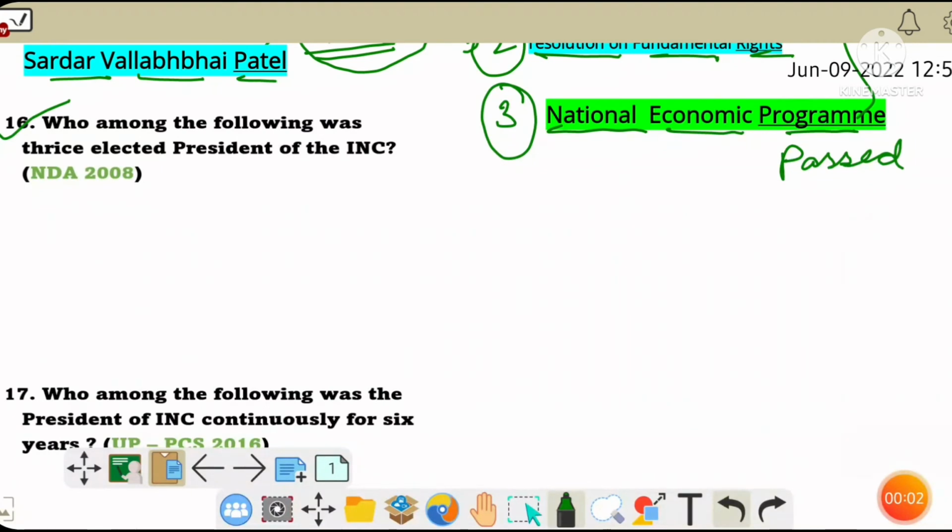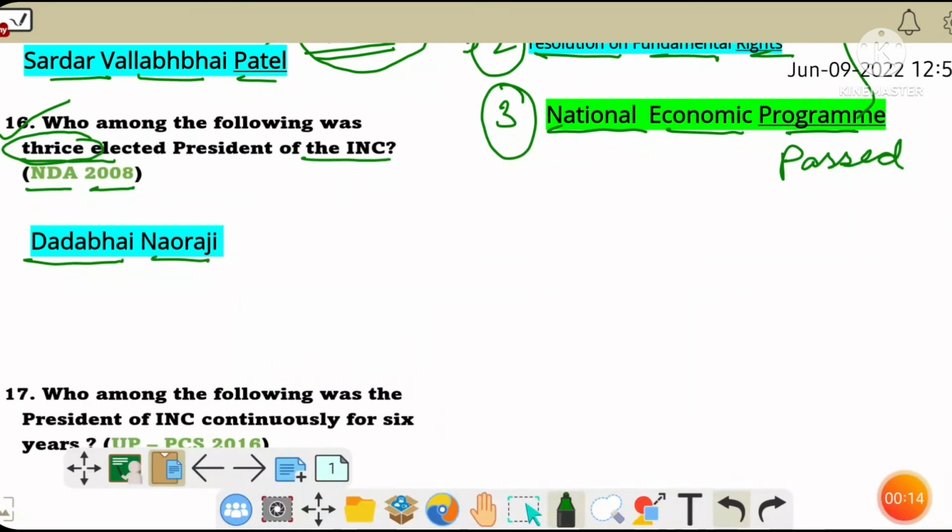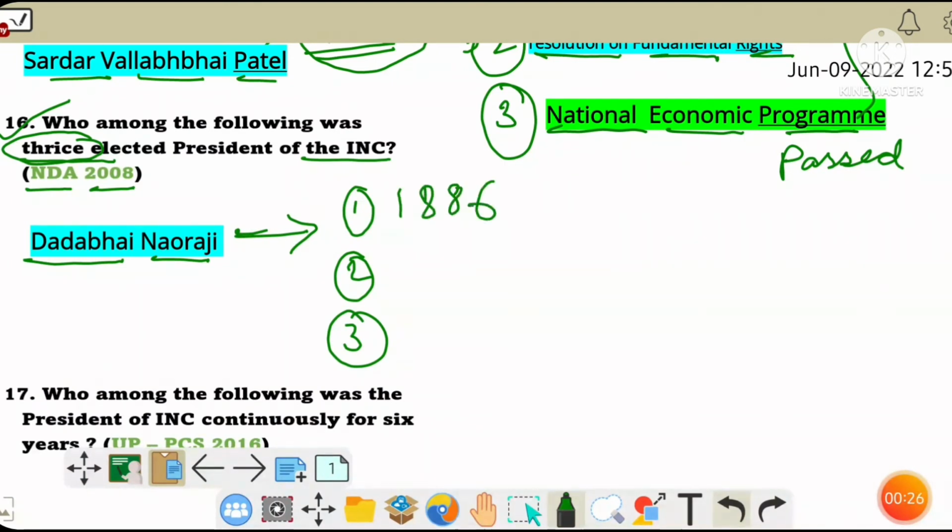Next, who among the following was thrice elected president of INC? This question was asked in NDA 2008. So who was elected three times as president? He was Dadabhai Naoroji, or the Grand Old Man of India. He was elected three times. First time he was elected in the year 1886 at Calcutta, and this was the second session of the Indian National Congress.